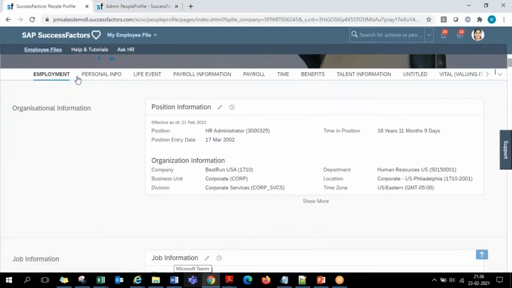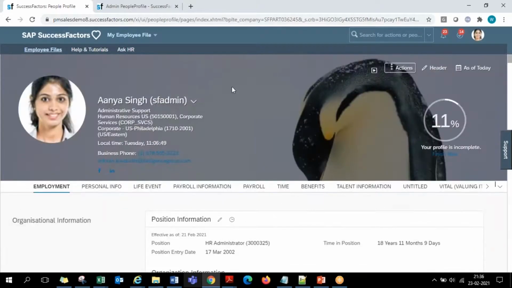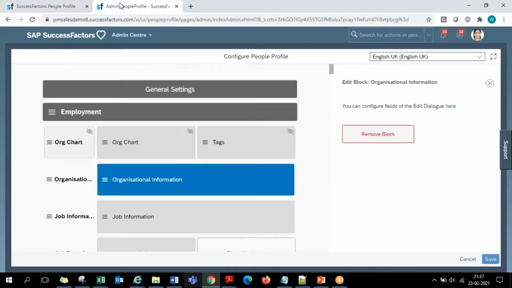Okay, so that is with respect to the sections, subsections, their portlets, their alignment, their labeling, all that, guys. Next is in the people profile. Even before you start looking into the sections, subsections and all, you have this header area, the main header area where the employee profile picture and the minimum details like first name, last name, designation, department, location, contact details are appearing. So how do we handle all these things on this layout area is here in the configure people profile, you have the very first one called general settings.